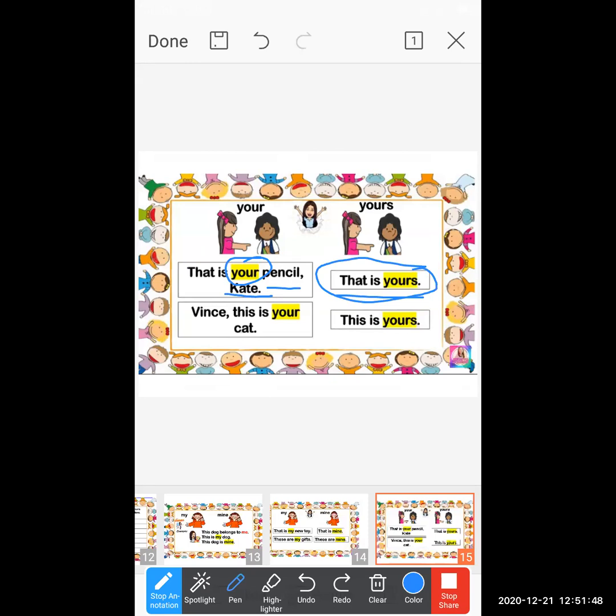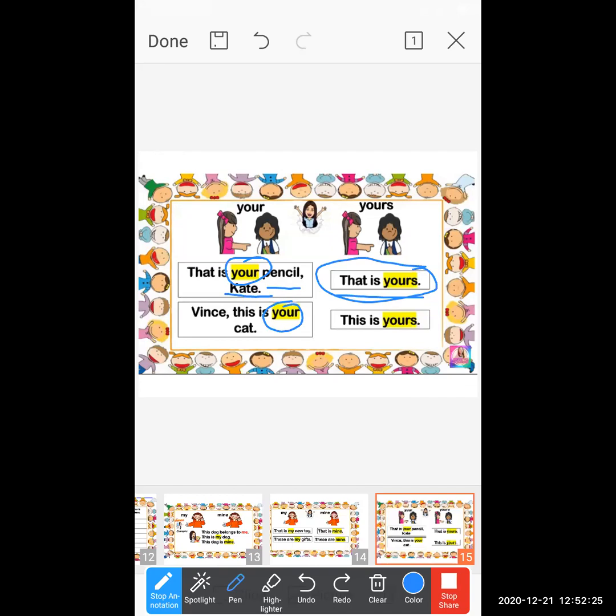And this is "yours." So that means the sentence shows the owner, ownership, or possession. And the second person plays a role over here. Now, have a look at the next example. "This is your cat." Here also they are using a pronoun before the noun. So "your" is mentioned over there.